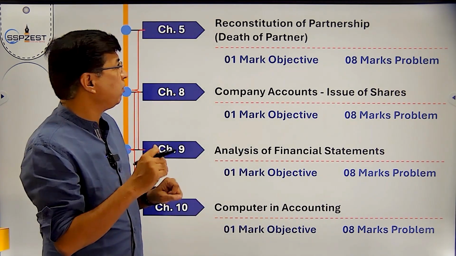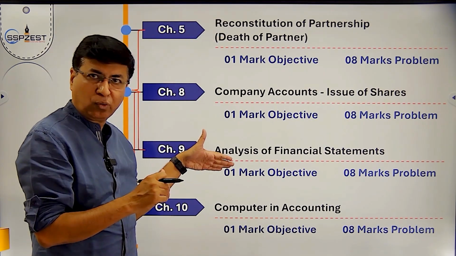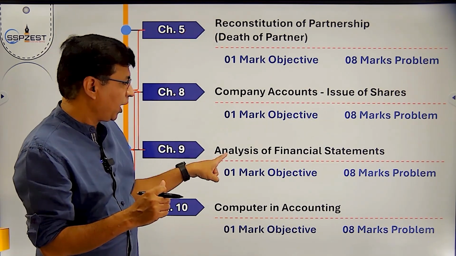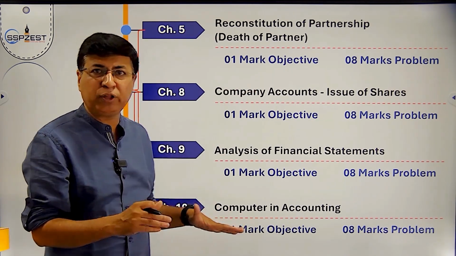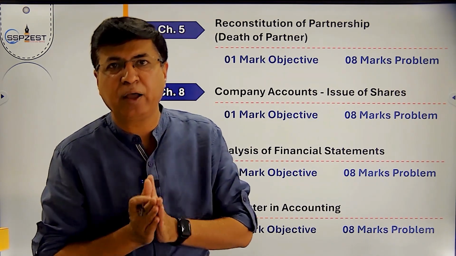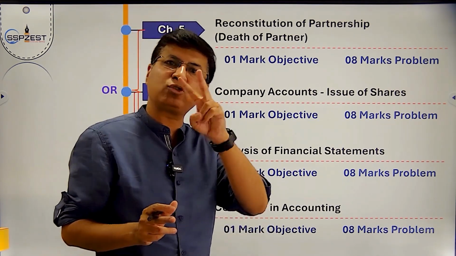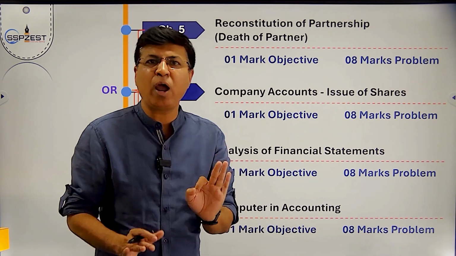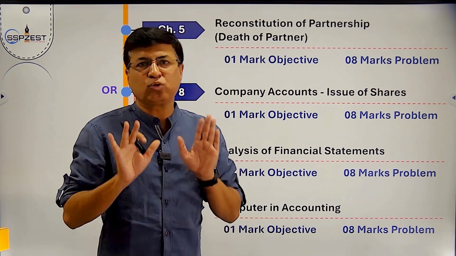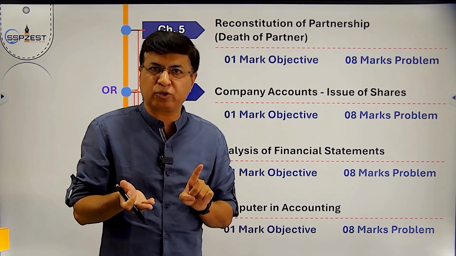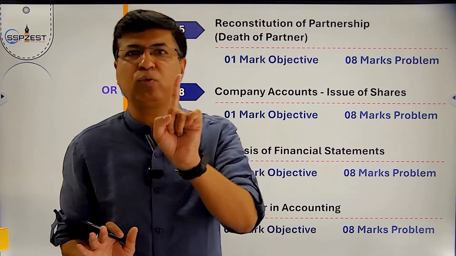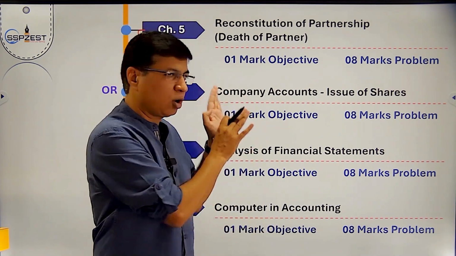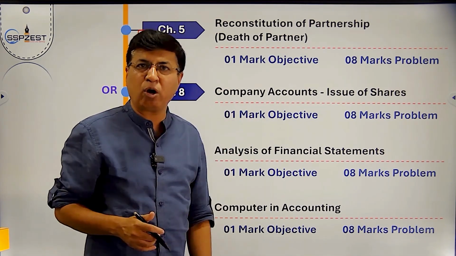Question number 4 and 5: death of partner, analysis of financial statement, issue of shares and computer accounting. Question number 6 and 7, the first 2 chapters, NPO and partnership final account. So these are practical questions. 7 questions in total, 6 practical questions and 1 objective question. This is the format of the question paper and distribution of marks.